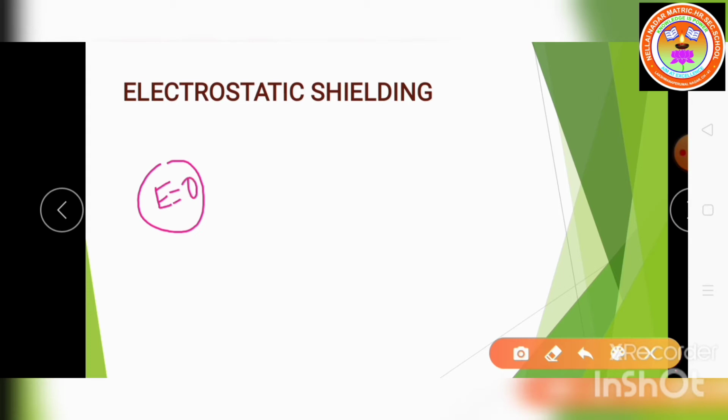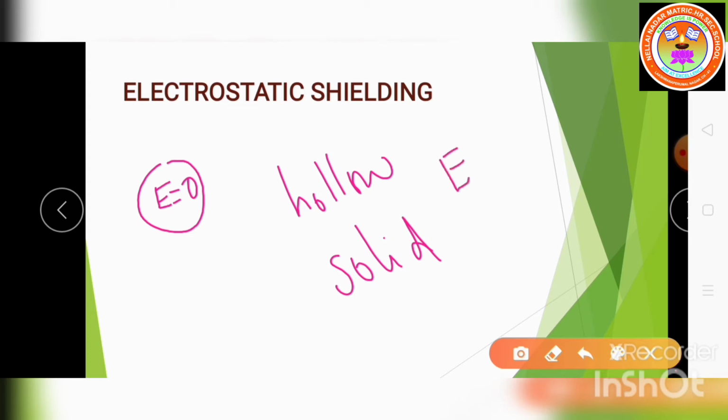Like that, the electric field inside both the hollow conductor as well as the solid conductor will be equal to what? 0. So it is a very interesting property which has an important consequence.